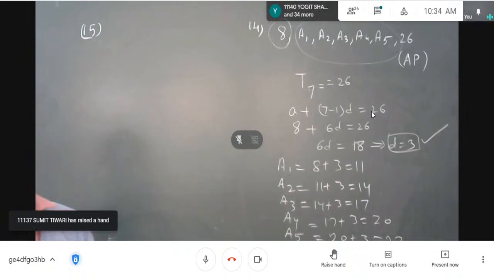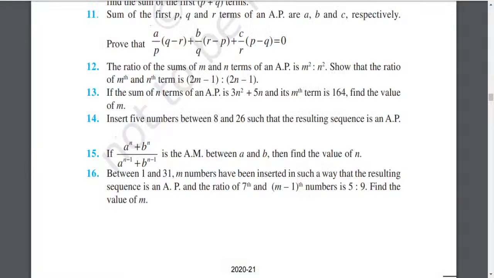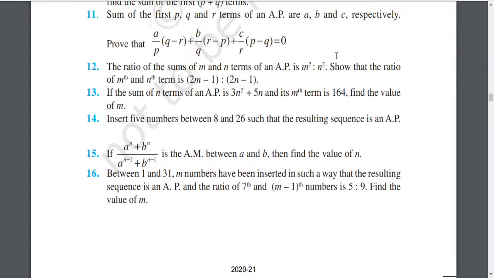Yes, Sumit, you can. Please, anyone read. If (aⁿ + bⁿ) divided by (aⁿ⁻¹ + bⁿ⁻¹) is the arithmetic mean between a and b, then find the value of n. Okay. Sir, you had written that wrong.